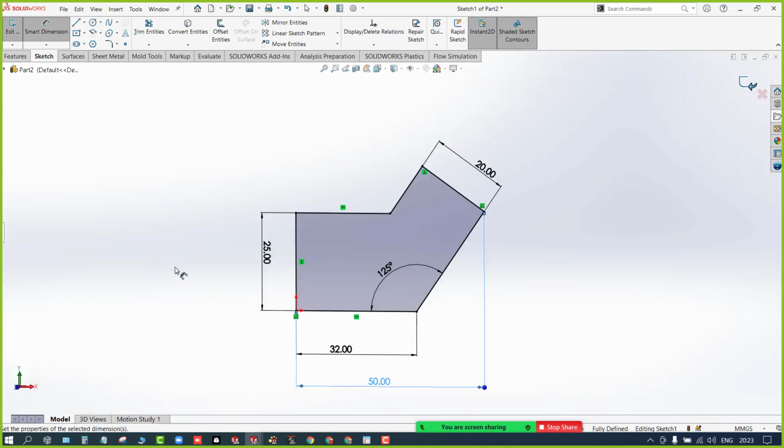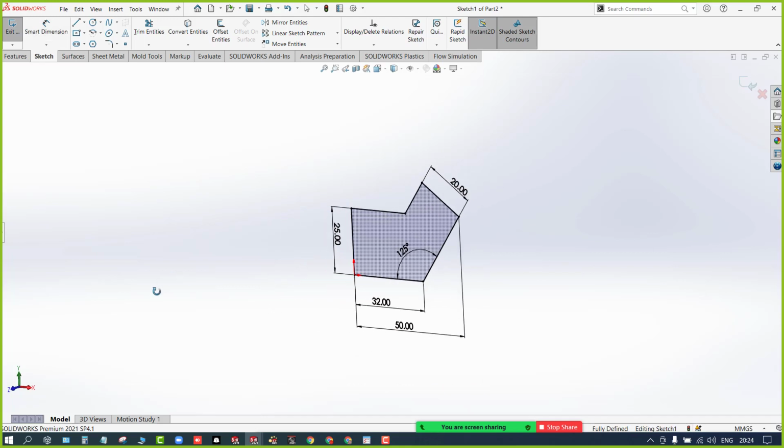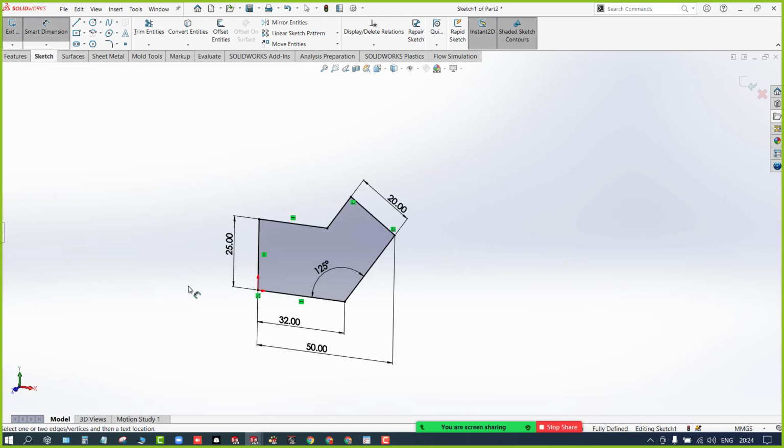No. Okay, so is my sketch fully defined now? Yes or no? You can see in the status bar it is telling it is fully defined. Can you see this? You need to confirm by this, and even you can see all the lines are in black. There is no issue with my sketch.